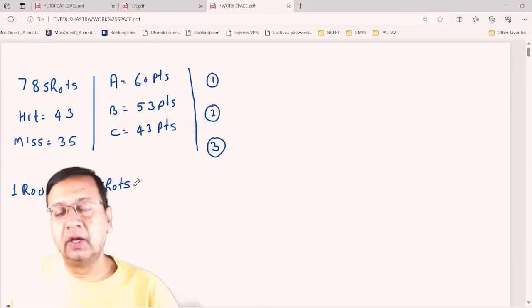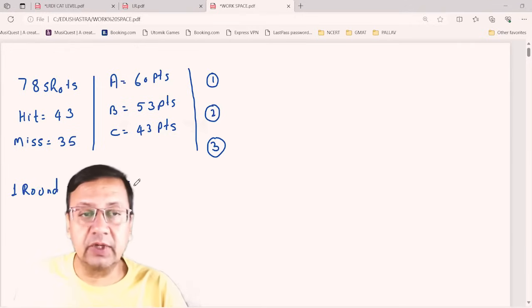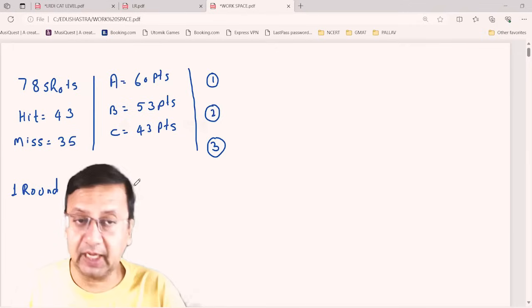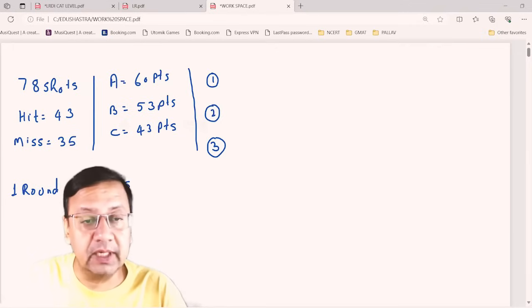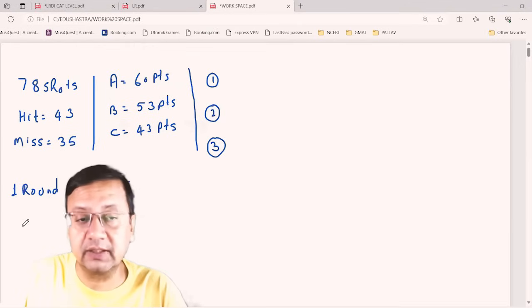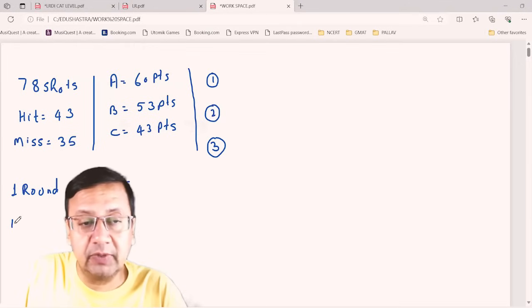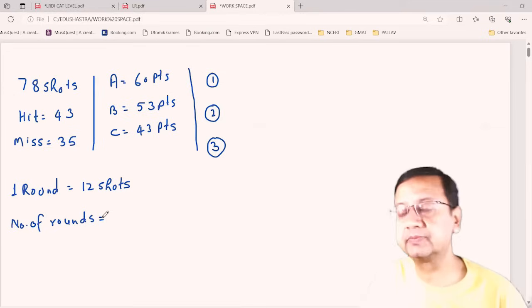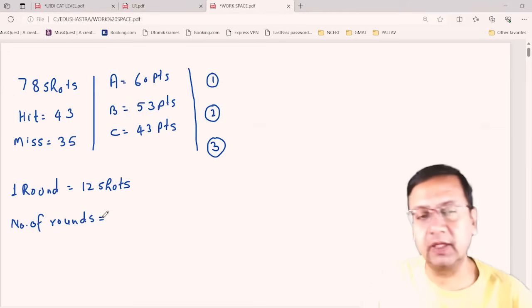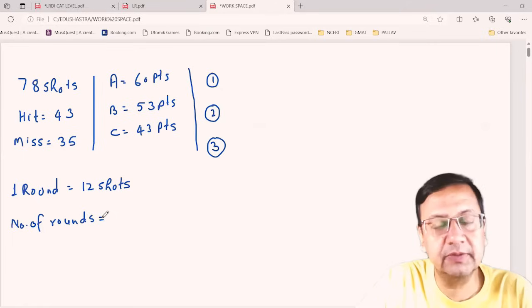Okay. So if there are total 78 shots, and in one round 12 shots are fired, can you tell me how many rounds are there? What is the number of rounds? Yes, what is the number of rounds? Can you tell me?